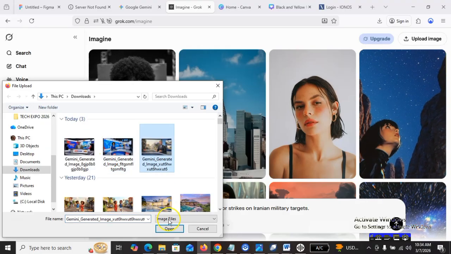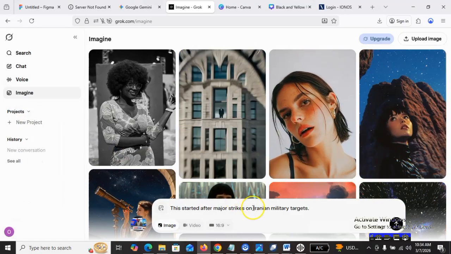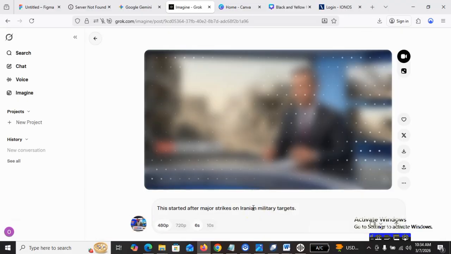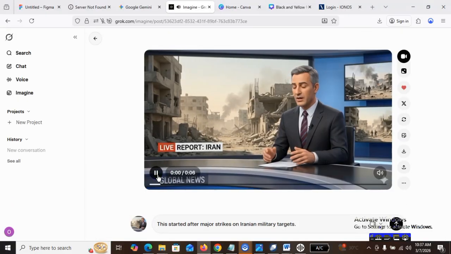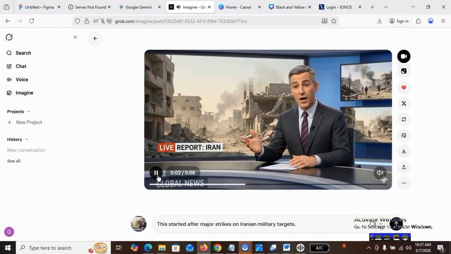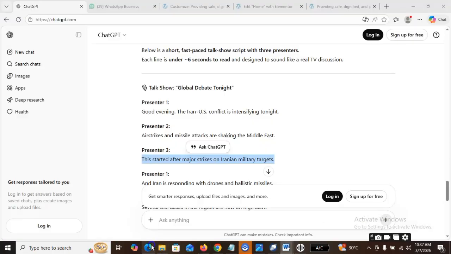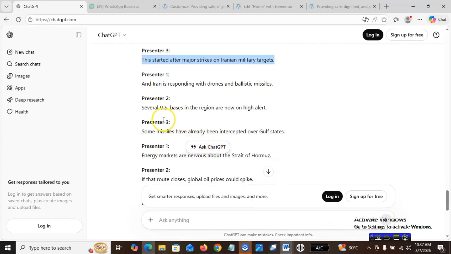So give it to the last person. This started after major strikes on Iranian military targets. So I'm just going to repeat the same process for this other one.